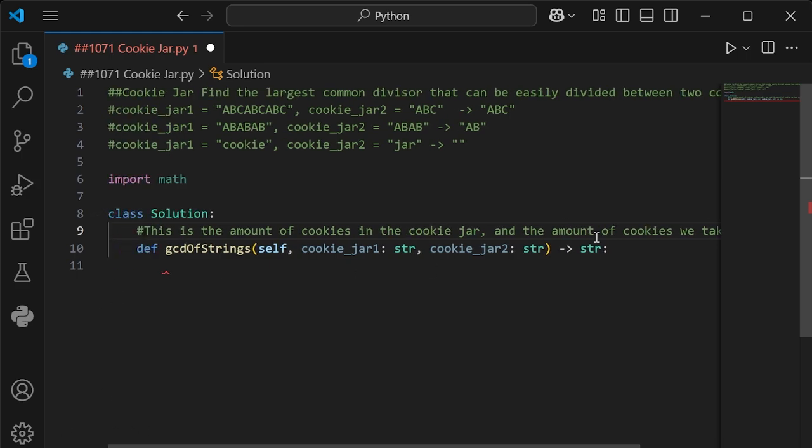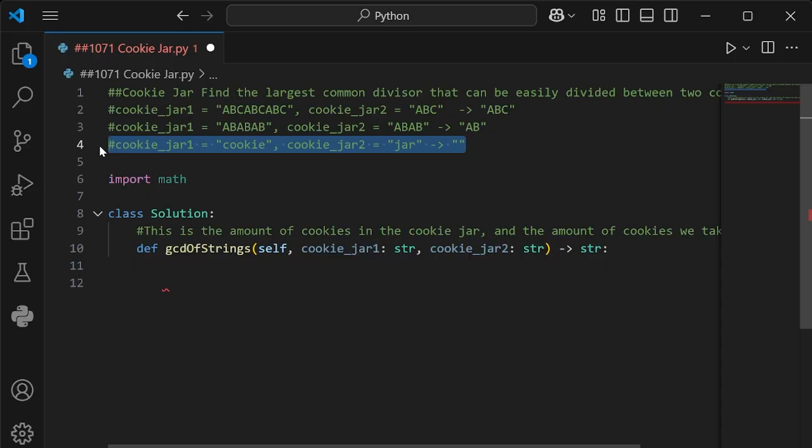Okay, that's that. Now let's go to the next one. Of course, we have to do a nice little indent because we're trying to build inside of this function. So now that we gave the instructions for what this function is, we're going to start doing two if statements. The first statement will be, what if cookie jar 1 and cookie jar 2 had remainders? Or what if cookie jar 1 was different than cookie jar 2 in some way in regards to the amount of cookies we can pull out?